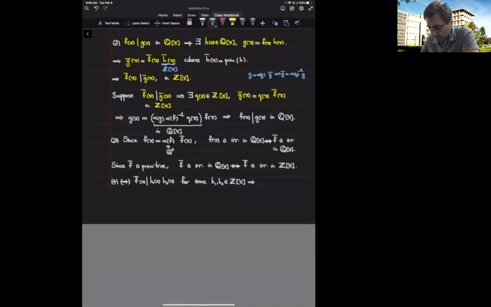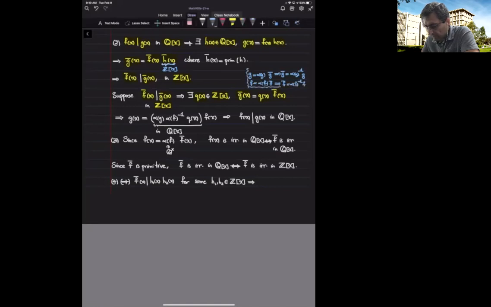Or, maybe for this one, I can multiply both sides by this. Instead of g bar, I can write down this, or I can multiply both sides by the content of g. And instead of f bar, I can write down the content of f inverse times f.